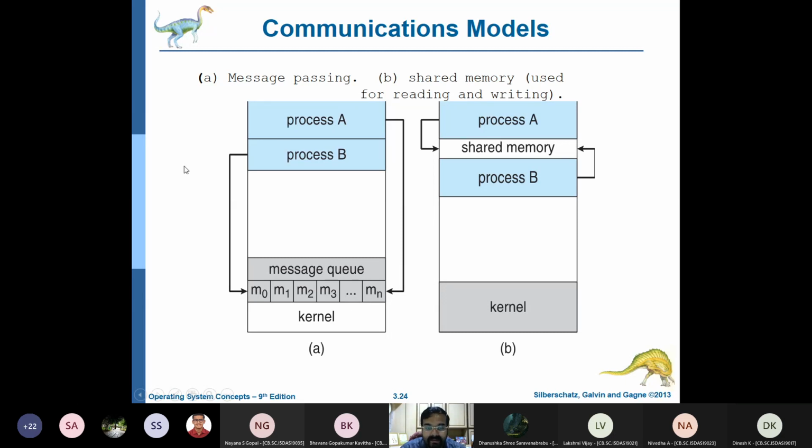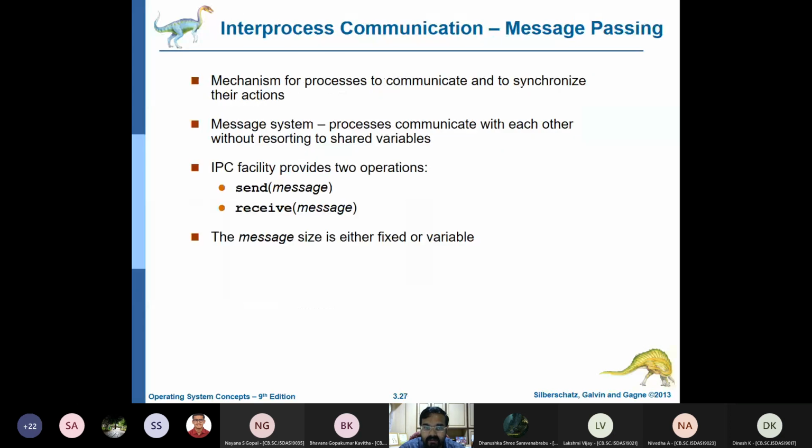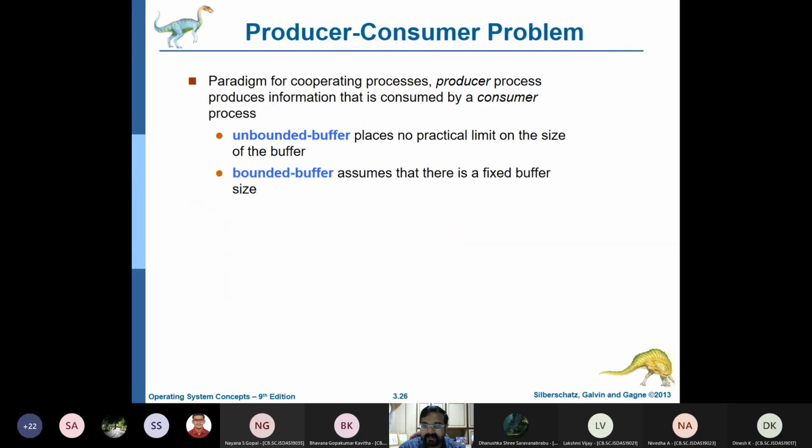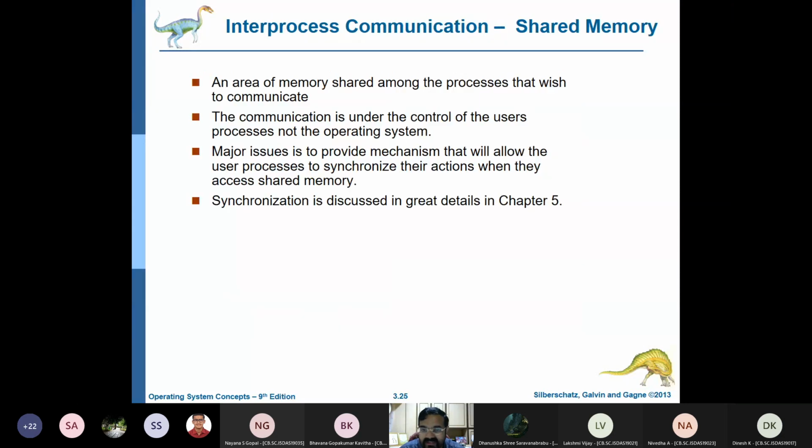So process A may send a message like this, process B may send like this, A may send like this, and there is a queue for both these kinds of messages. Another method is shared memory. In shared memory, both process A and process B have a shared location where they share all the variables, and they have interactions and primitives that are there to use in the shared memory.